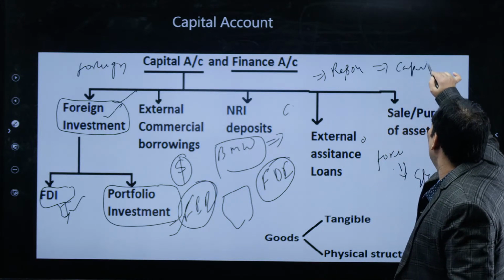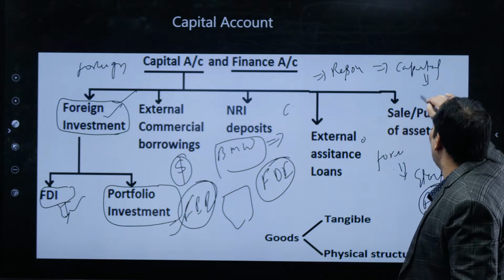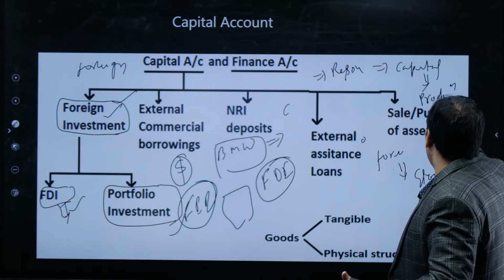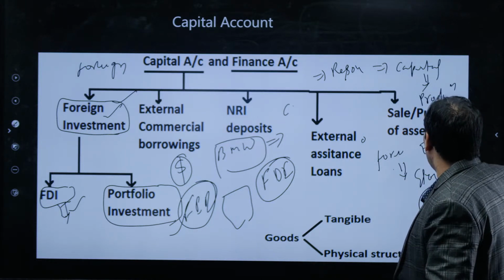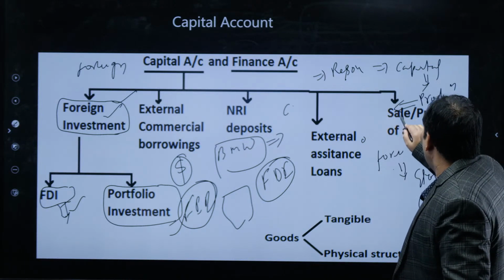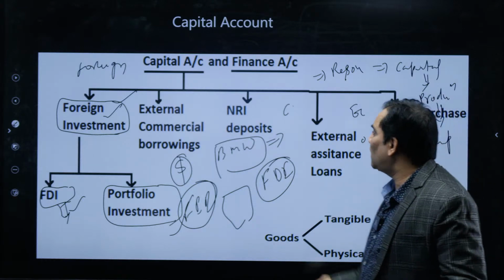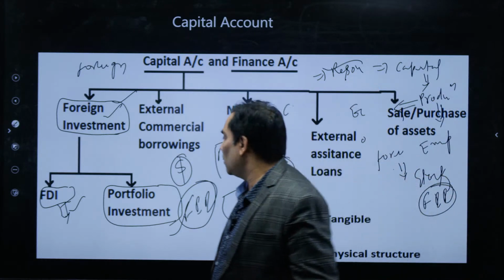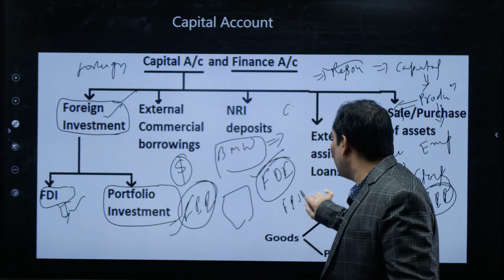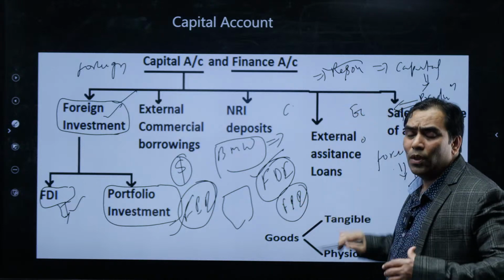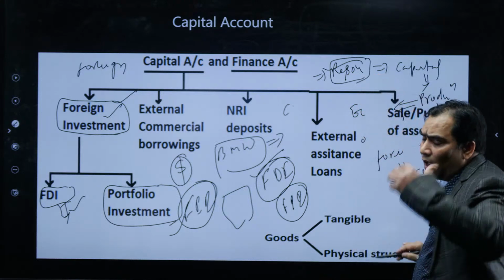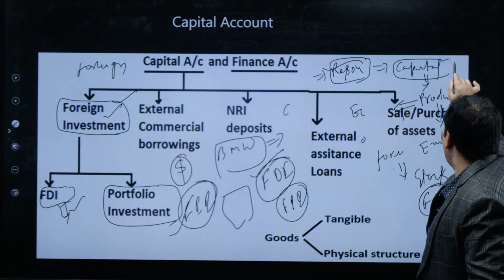With more capital we can increase our production capacity, which will increase the employment rate, and not only that, it will also increase economic growth. So it is definitely a resource, whether it comes in FDI or FII form, because it is going to strengthen our resources, and with that extra capital we can do extra production.